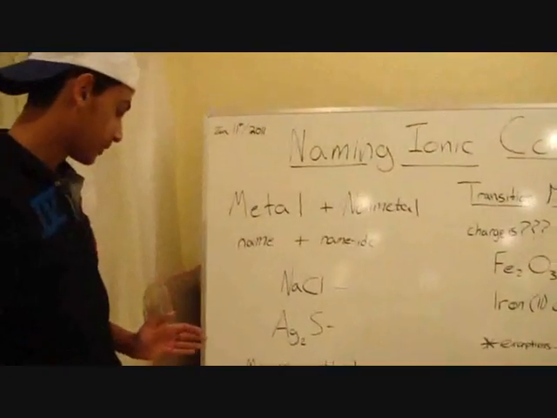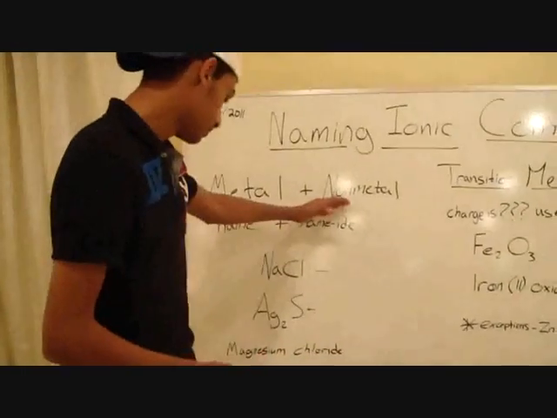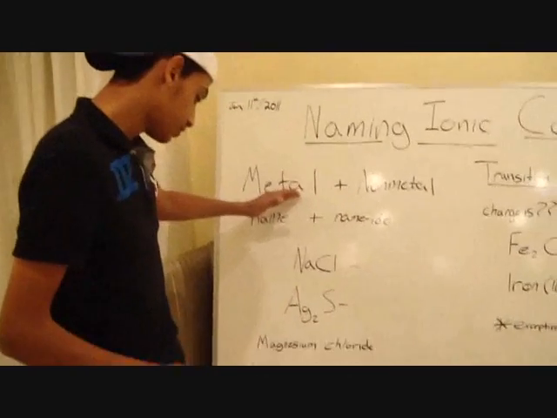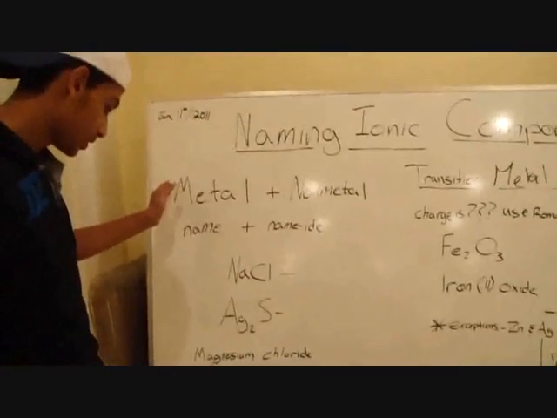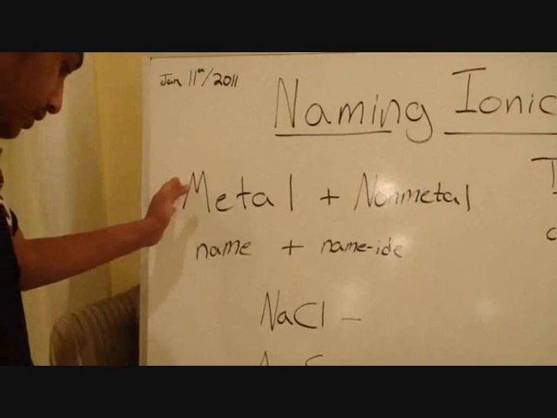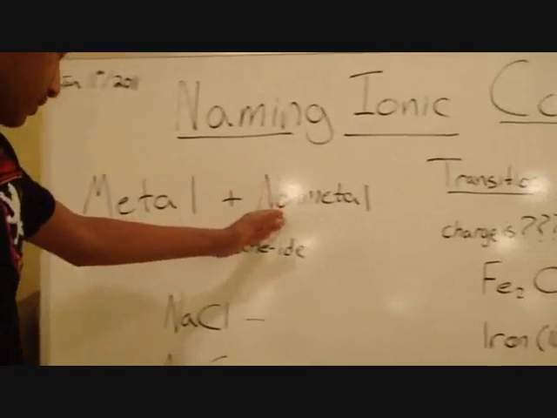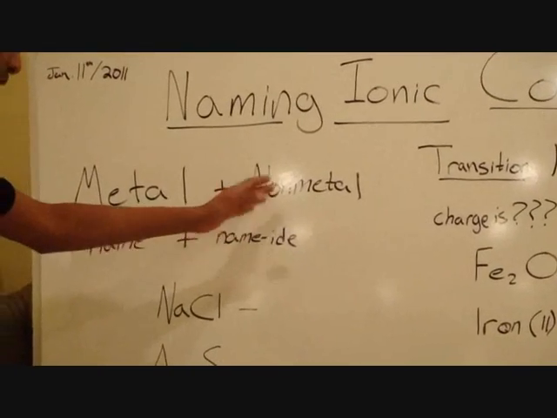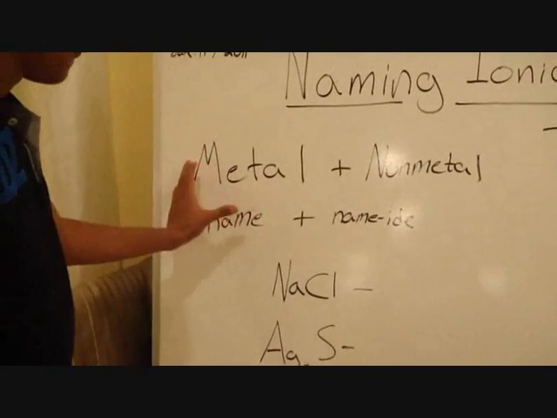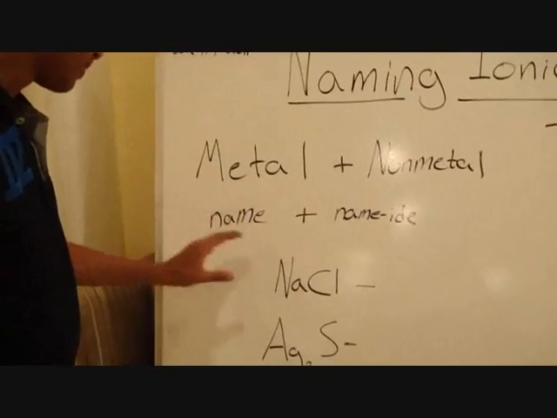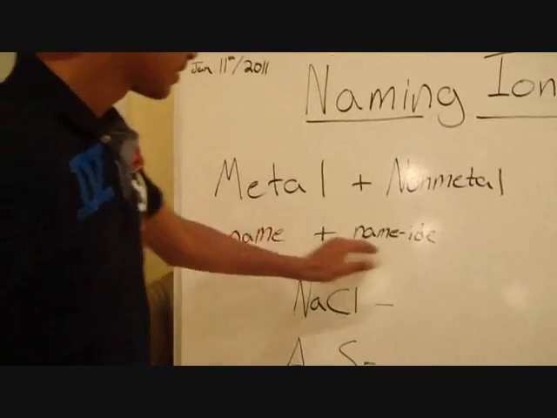What are ionic compounds? Ionic compounds are when a non-metal and a metal come together to create a neutral compound. Metals are positively charged, or cations, and non-metals are negatively charged, or anions. Okay, so how do you name these? We're going to start off with the naming of metals and non-metals.